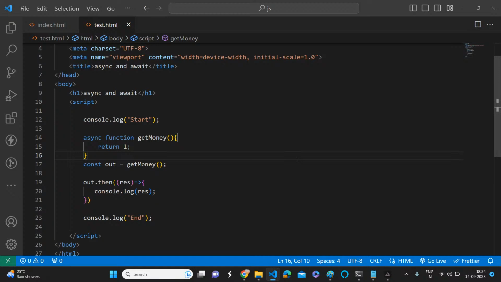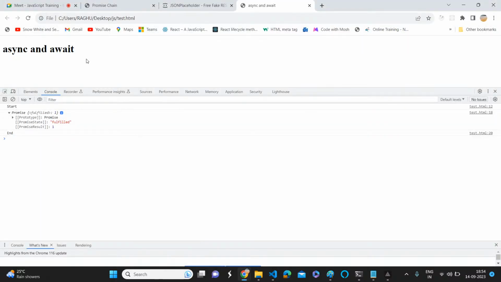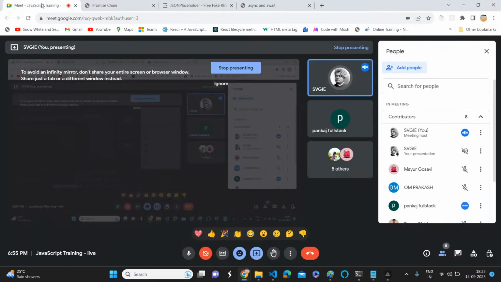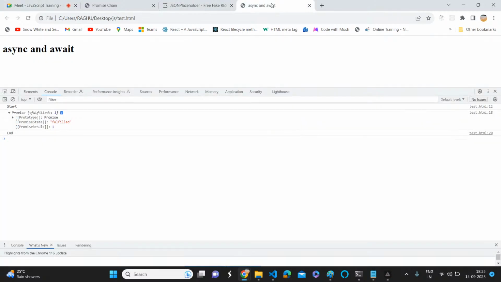So let's see the output. How many of you are saying start, end, one? How many of you are sticking with start, one, end? Start, end, one, I think. Okay, Mayur is saying start, end, one. I'm with start, one, end. Okay, everyone is going with start, one, end. Pankaj, what are you saying? Start, one, end? Yes. Okay, let's see. We got two answers.